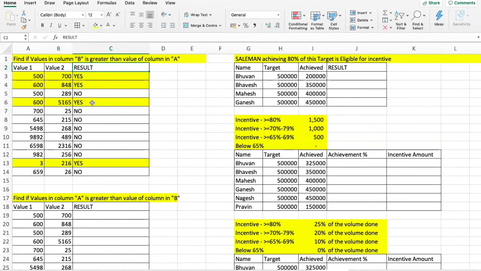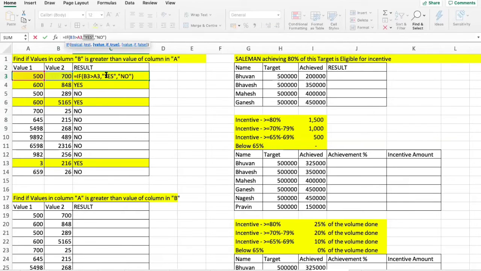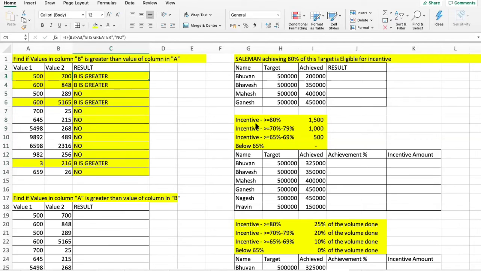Hope this example is clear. Yes and no is okay, but you can type anything. Instead of yes, you can say "B is greater." Anything between the inverted quotes, you can play with the words and type whatever you want to. Yes, Anand, we can filter yes and no also. Filtration is the advanced part, that's the reason I have not shown it here.